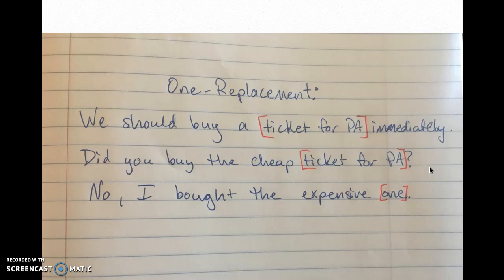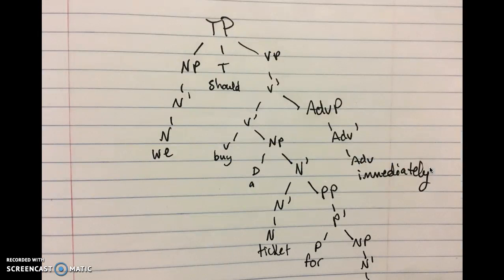Yeah, you've got it. So now let's draw the tree. Okay. See how the N-bar is ticket for PA and can be replaced by one. Okay. What else here? Sorry, I'm still a little bit lost. Oh, no, that's totally fine. Let's see. Now let's do an example of do so replacement. I think you've got one replacement down. Okay. So we'll do so replacement. Thanks. Okay, here's the sentence.